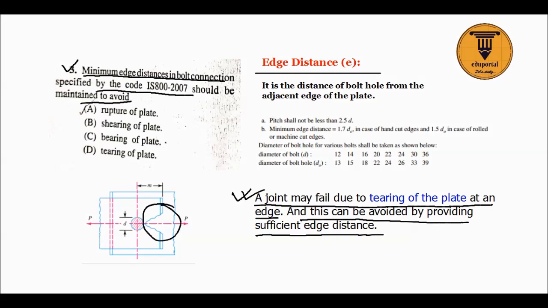So this is the edge, and from here it fails like this. Edge distance is provided so that tearing failure doesn't occur. So here option D is correct.